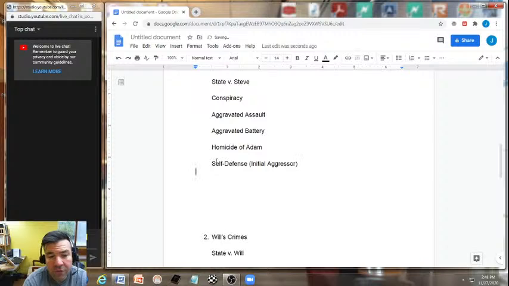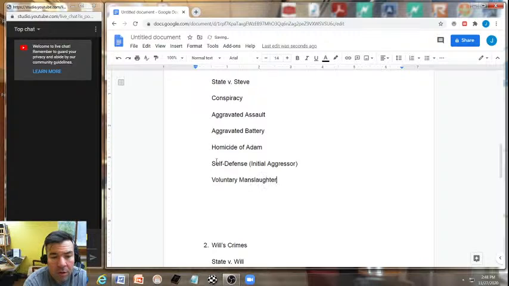And remember, initial aggressors do not get to enjoy the self-defense justification. But he may be able to make the voluntary manslaughter argument of imperfect self-defense. So we want to make sure to mention that. And as we fill out our templates from our shopping list, we'll be able to fill this out a little bit better.